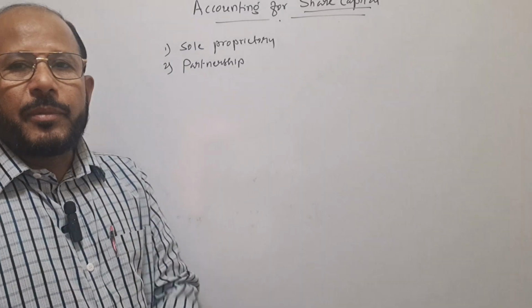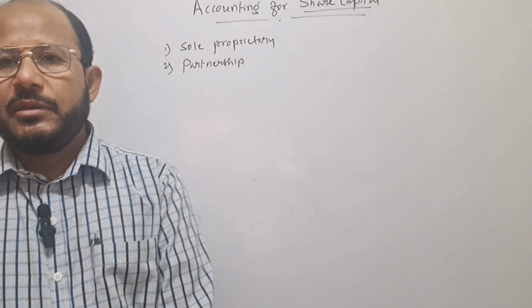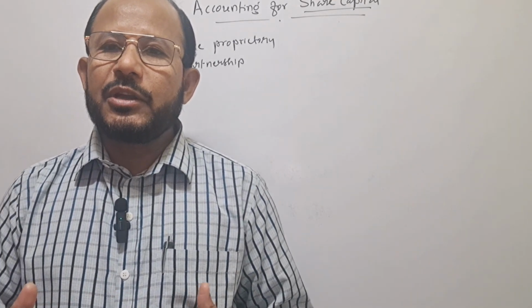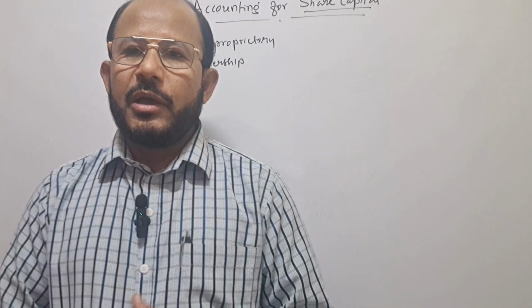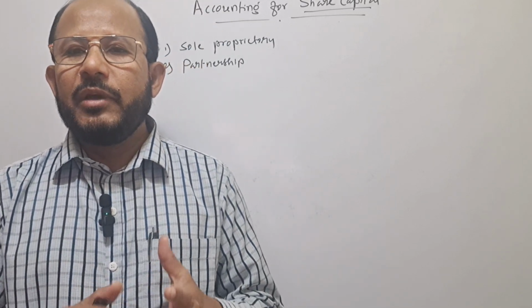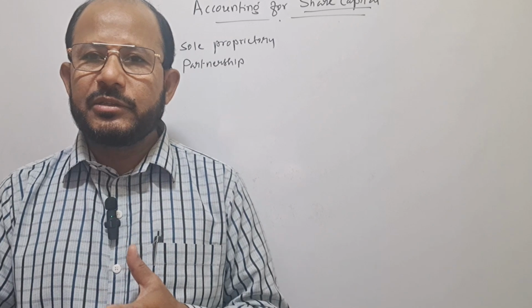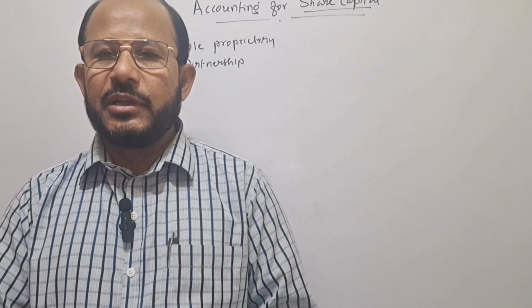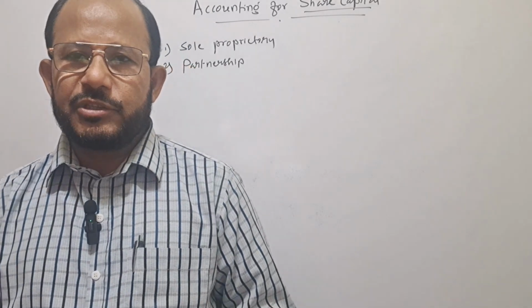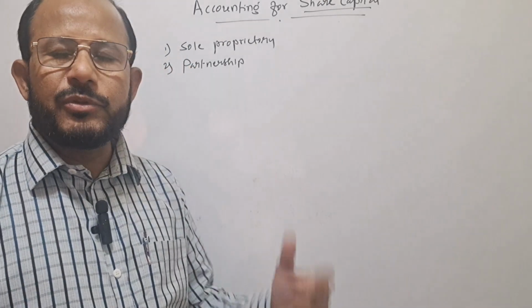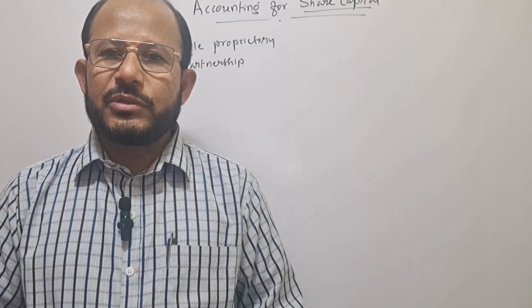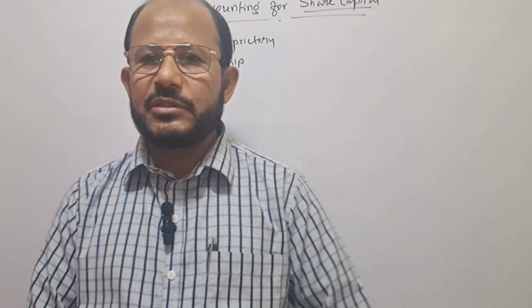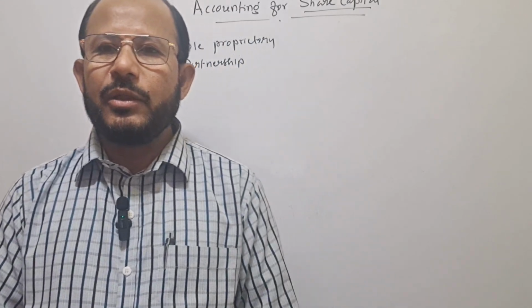See, even in case of partnership, the business continuity is not guaranteed, because as per the Partnership Act of 1932, a business comes to an end when a partner dies, when a partner retires, when a partner becomes insane, or when a partner becomes insolvent. These are the different situations under which the partnership business is going to close. That is why, if the remaining partners are willing to continue the business, they can do so by forming a new agreement.